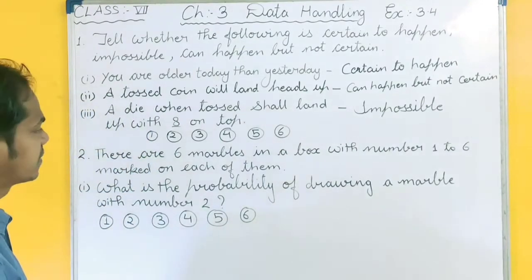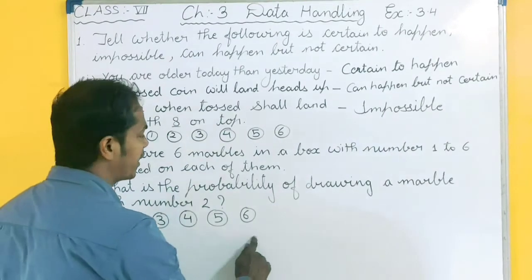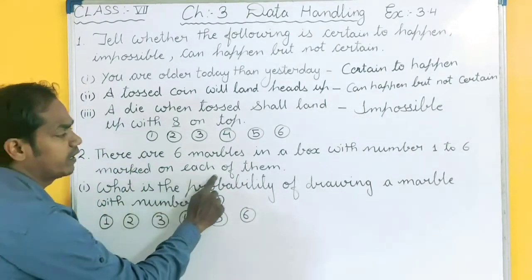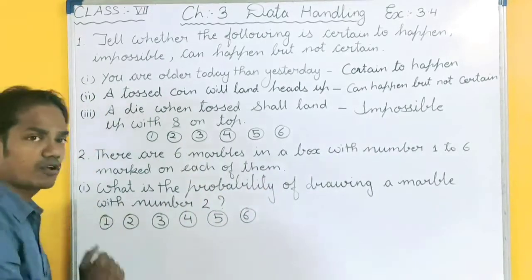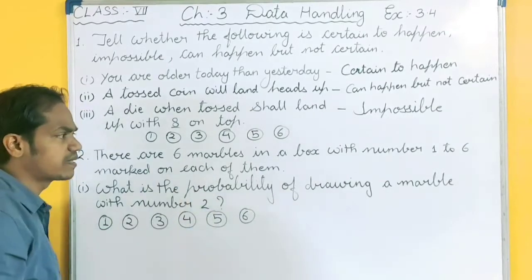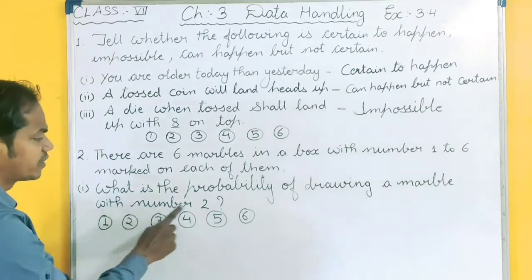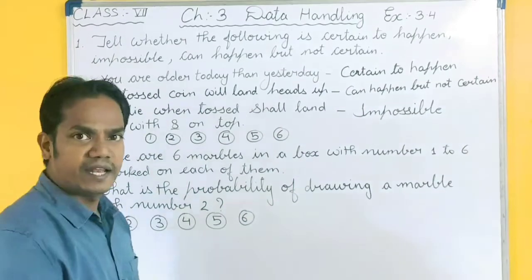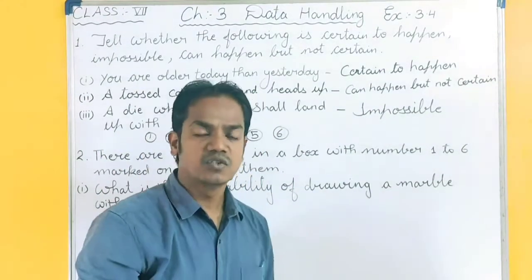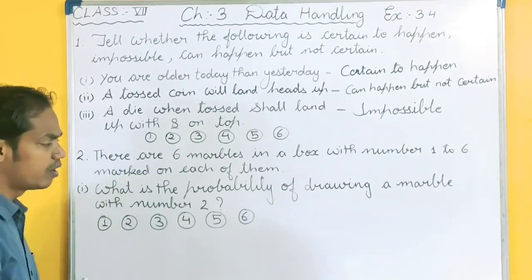These are the 6 marbles with numbers 1 to 6 marked on each of them. Now your question is, what is the probability? Probability means chances. What is the probability of drawing a marble with number 2? If you randomly select any marble, what are the chances that you will get the number 2 marble?